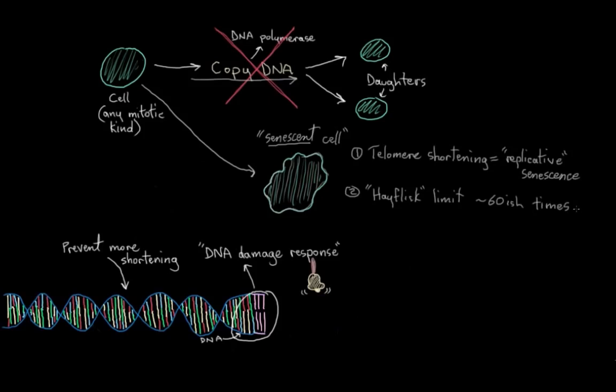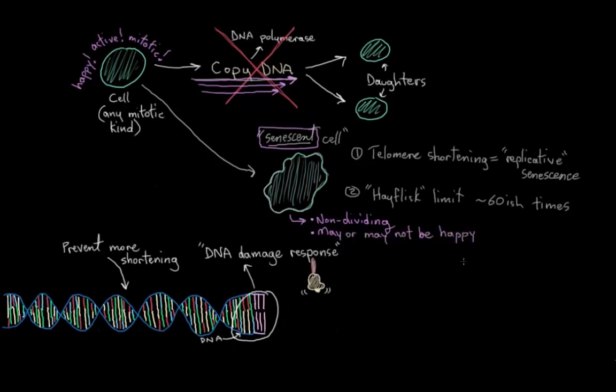Now that we've gotten all that out of the way, what exactly is senescence? Well, basically it's a change in a cell's state from a happy, active, mitotic cell, one that divides on a regular basis, to one that's non-dividing and possibly less happy.